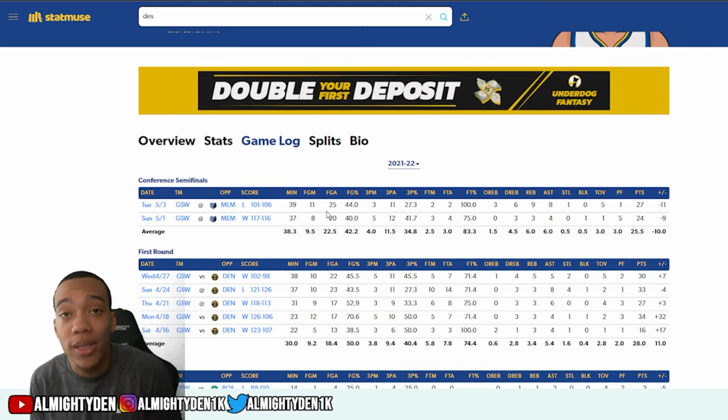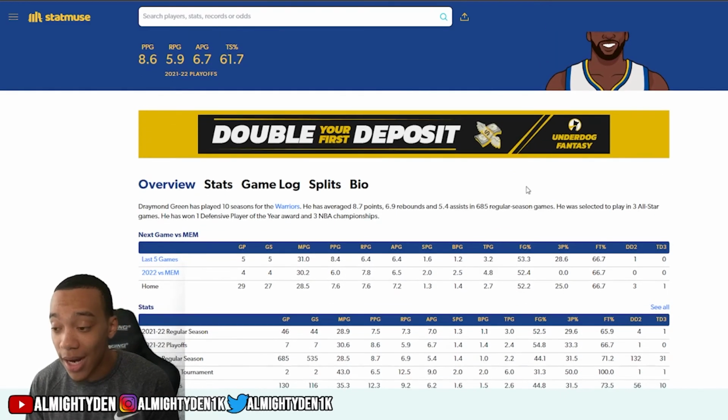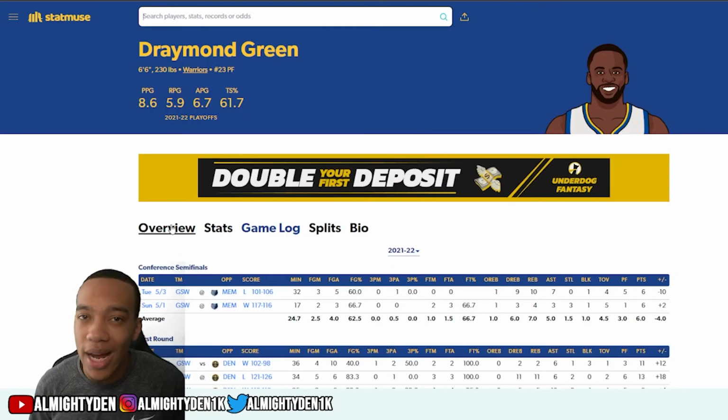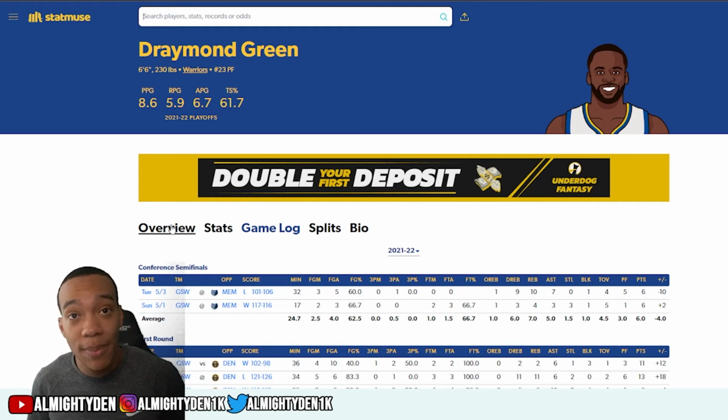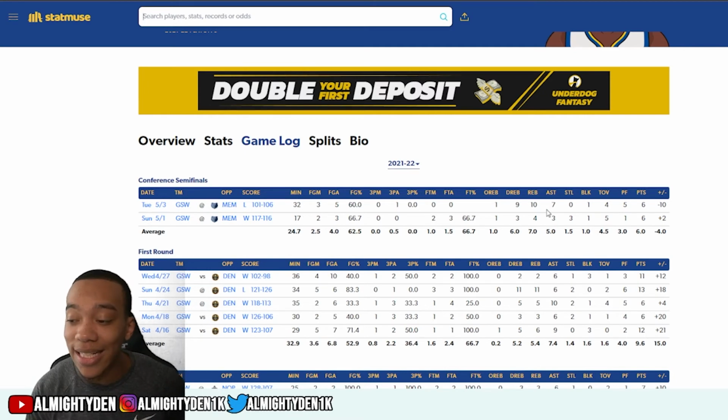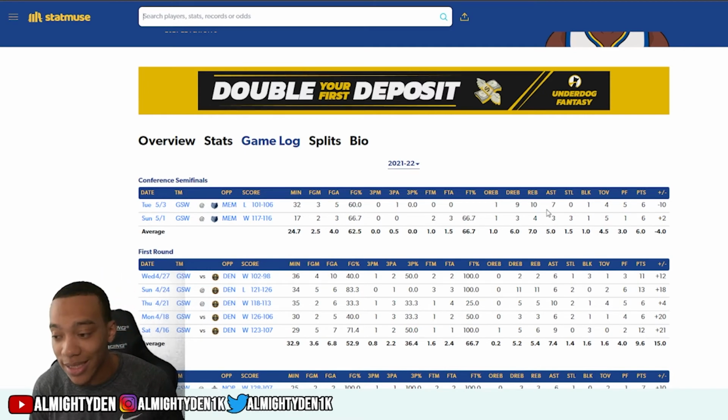Now, since I do believe Steph Curry will get at least 25 and Klay Thompson will get at least 20, I've combined this with Draymond Green to get at least 6 assists. This is one of those ones I know that it can happen and it has been happening, but you know what I'm saying? It's a part of the gamble, but we're just kind of playing the statistics at this point in the series. As you know, game 1 he got ejected. He had 3 assists early on. Throughout the entire playoffs, he has had at least 6 assists every single game. So I think that's a good chance.